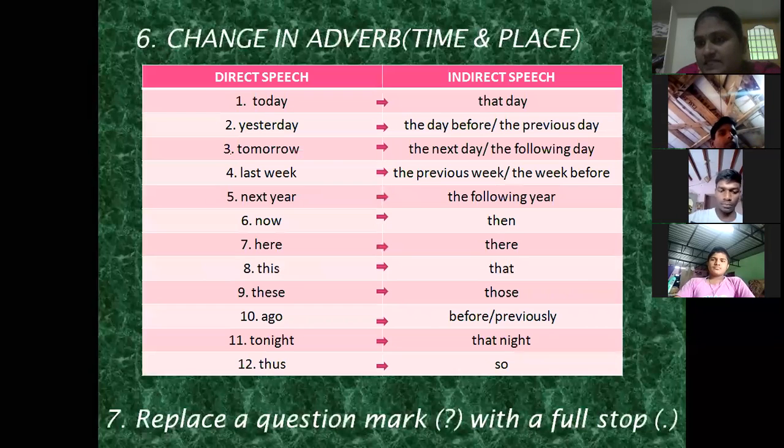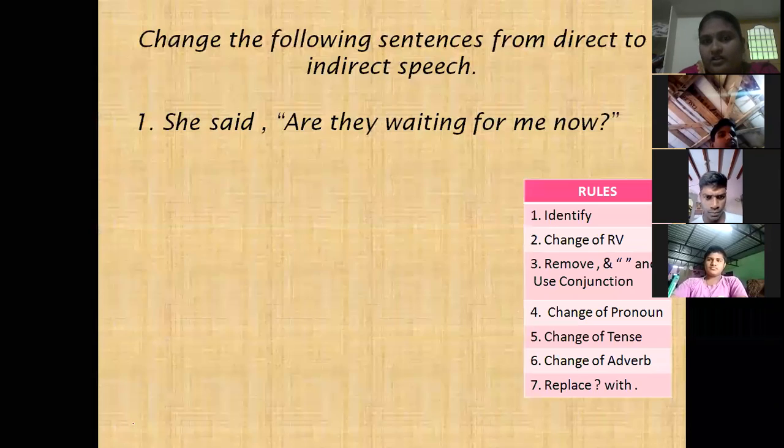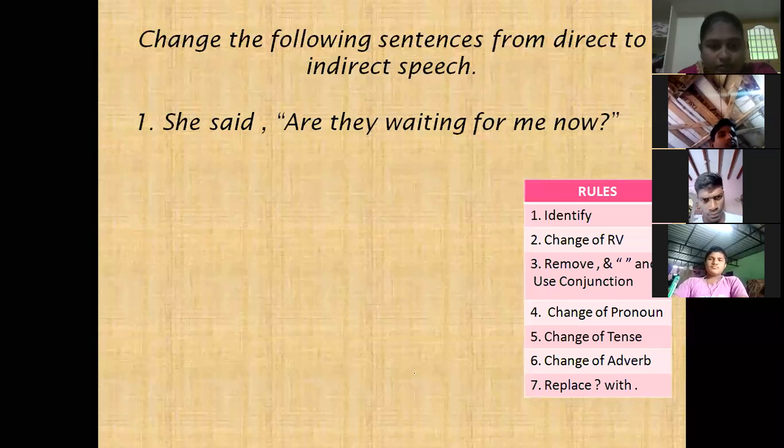up to here we discussed the same in the assertive sentence also. But there is one more important point here: replace the question mark. After changing all these things, at the end there is a question mark for the question. After changing from direct speech to indirect speech, we never use a question mark. Instead of the question mark, we have to use a full stop. That is a very important point. Okay, children, now I'm unmuting all.